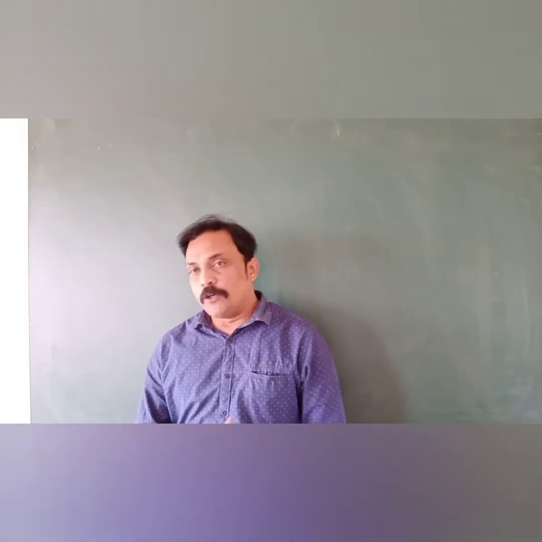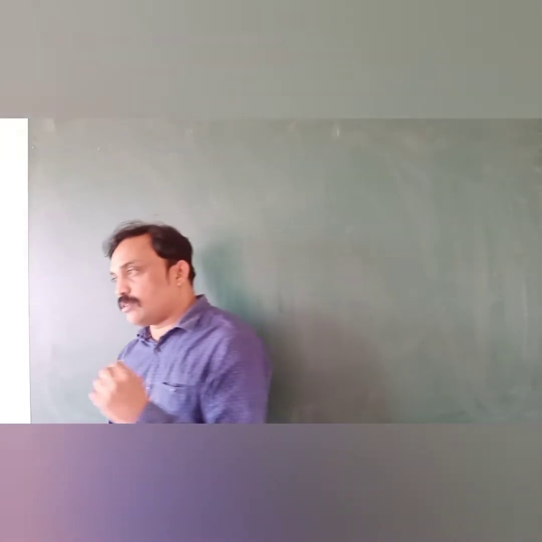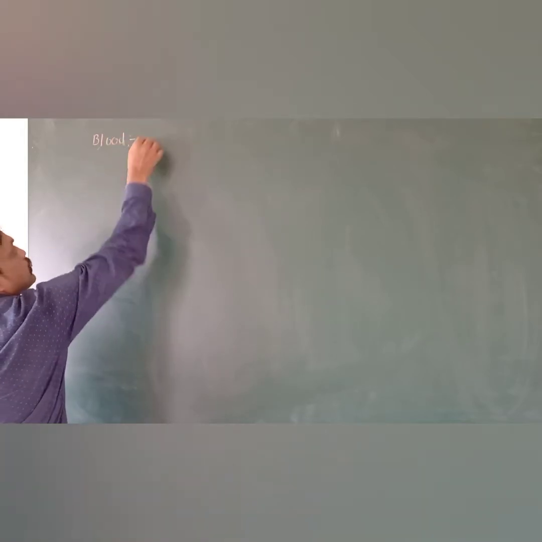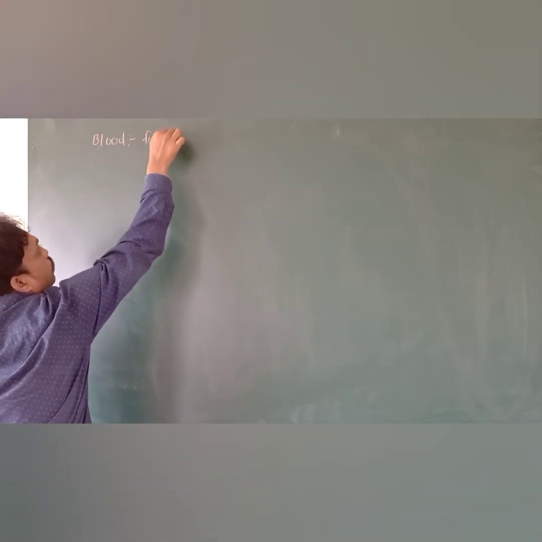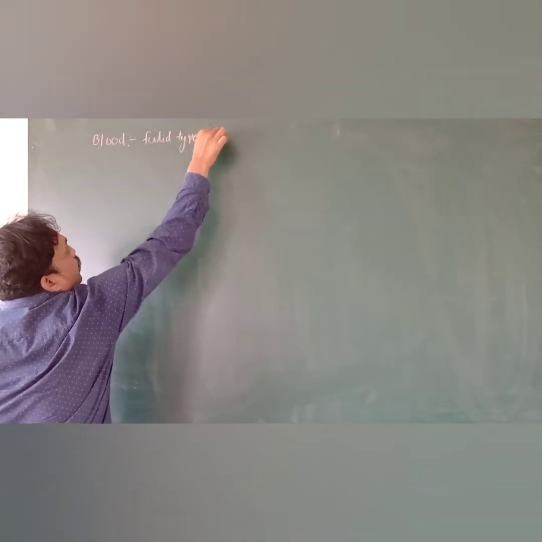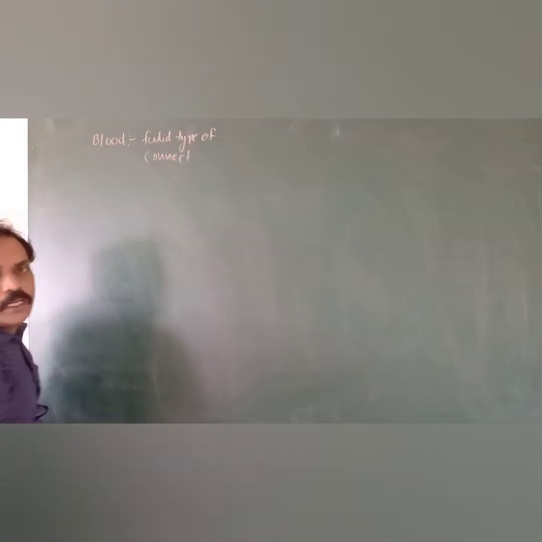Before going to discuss the human blood groups, first of all we have to discuss what blood is. Generally, blood is a fluid type of connective tissue. We know about that. It is a connective tissue which connects all the organs in our body. It is a fluid type of connective tissue.